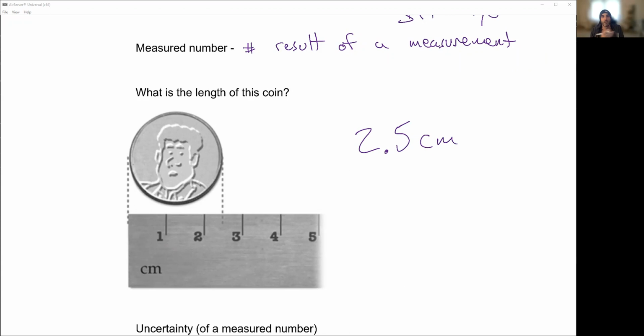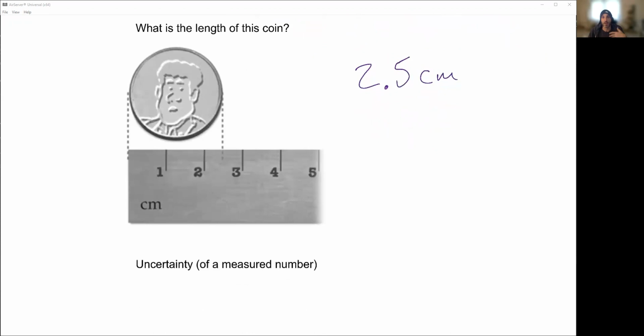If you said 2.4, would you argue? 2.6, would you argue with that? Maybe a little bit, but if someone said 2.4, you could say, I can see how it's a little bit below. Maybe if you're looking at it from a different angle, it might be 2.6. The point of this is measured numbers have uncertainty.